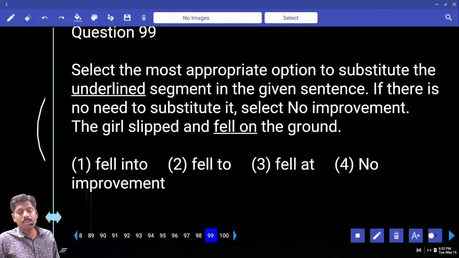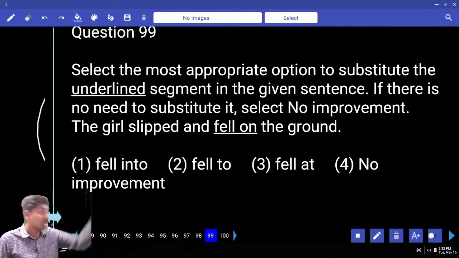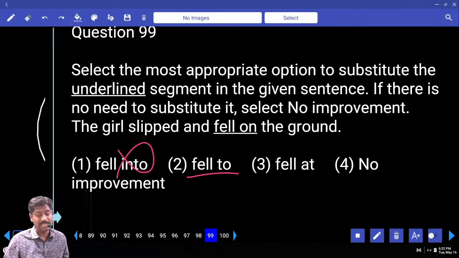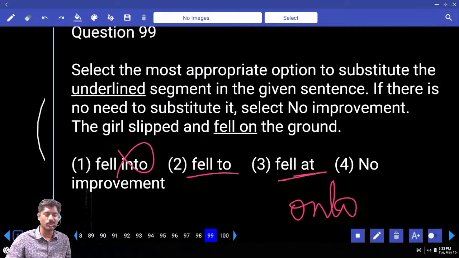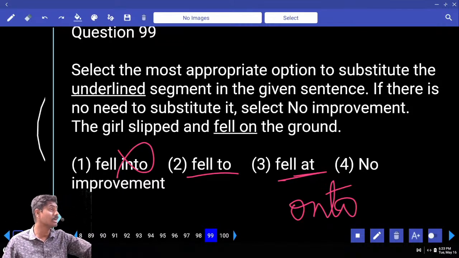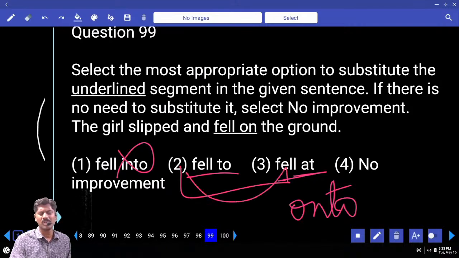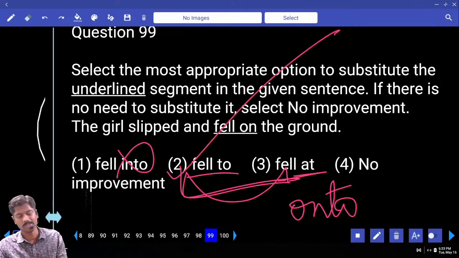The girl slipped and fell on the ground. Fell into the ground. Into means going inside. Fell to the ground. Fell at the ground. Fell on the ground. Answer. The correct phrase should be: fell onto the ground. This is the correct phrase actually. Onto the ground, not into. When it is inside, then into comes. So answer 2, 3, 4. Fell to the ground, okay. Fell at the ground also. Okay. Fell on the ground. Not sure. 2, 3, both are okay. You can take third also. Take second one.